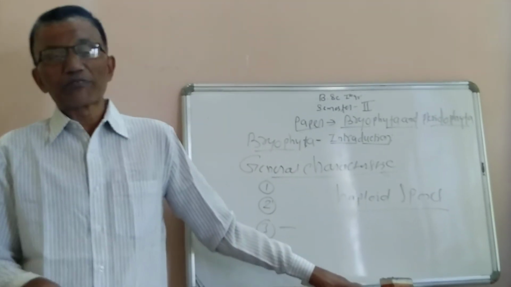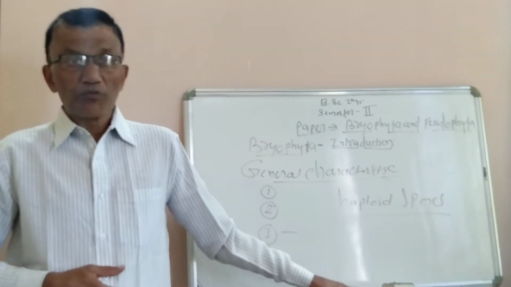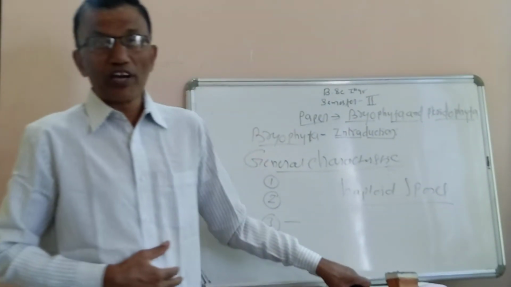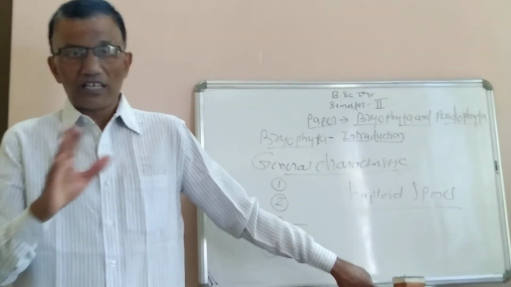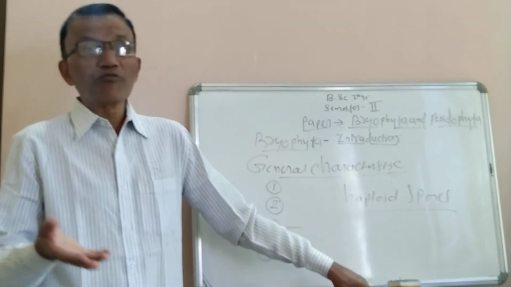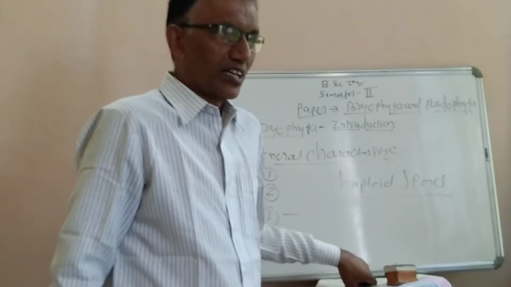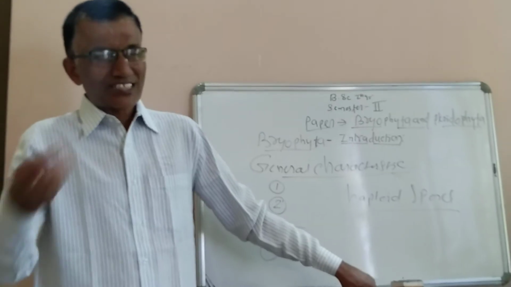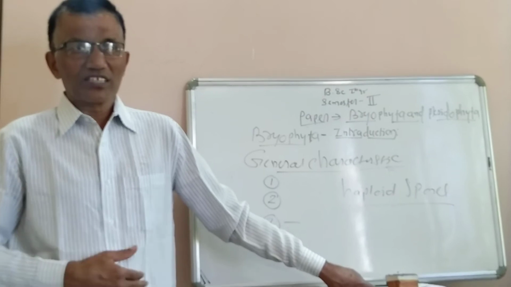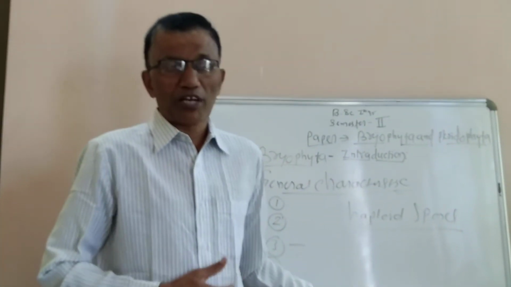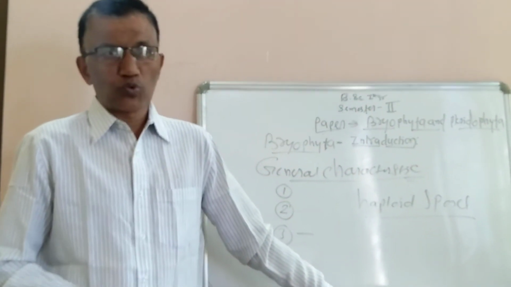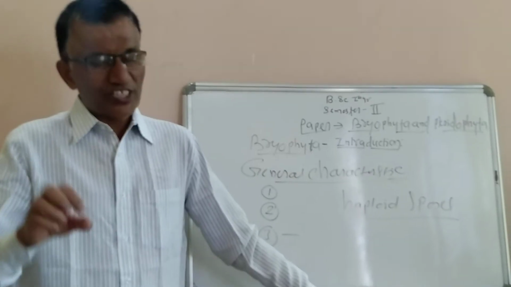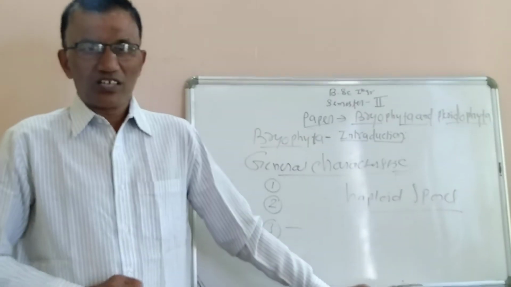Then what type of multiplication takes place, and where they grow. We have already discussed that they are amphibians in nature. Amphibians in nature means they prefer to grow in water as well as on land. Generally most bryophytic plants prefer to grow on rocky surfaces where there are moist and shady places.